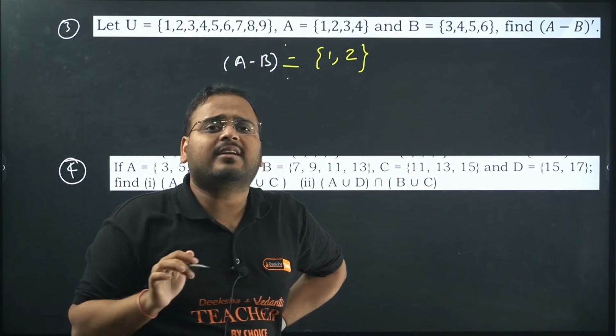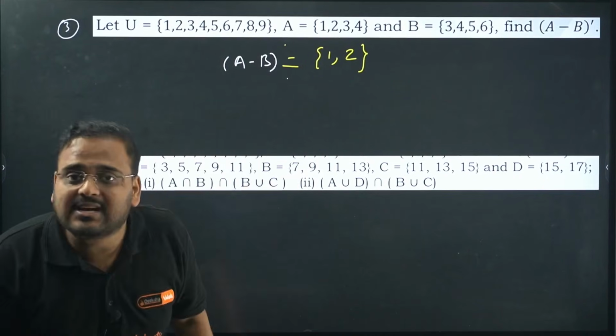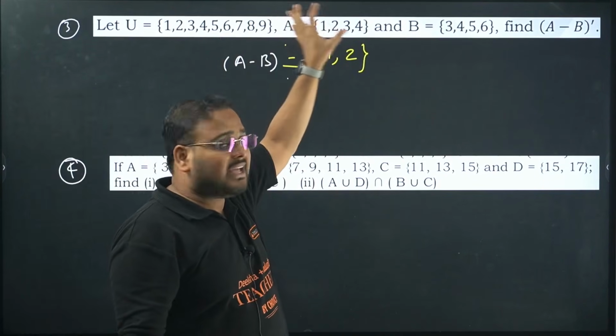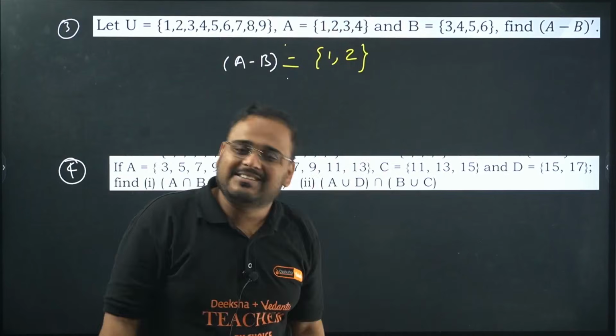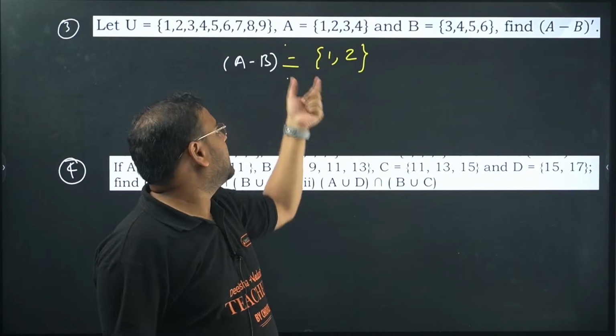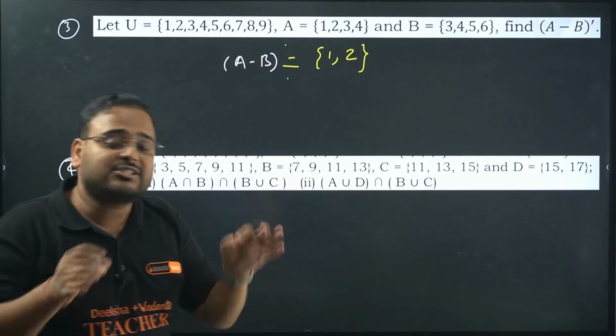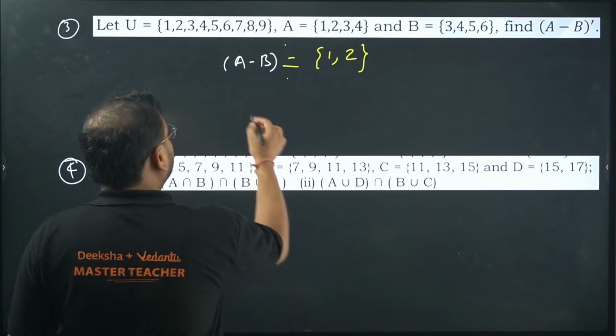What about 5, 6, sir? No. What did I say about the difference? Difference means the elements of set A which are absent in the set B. Are 1 and 2 present in set A? Yes, sir. Are they present in set B? No, sir. That's your difference. Now complement.